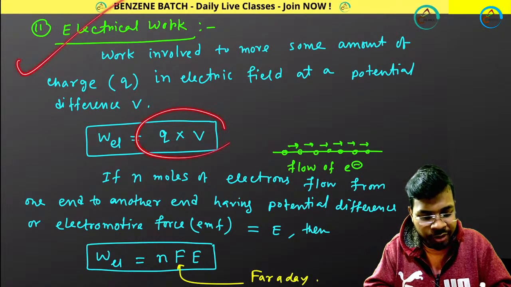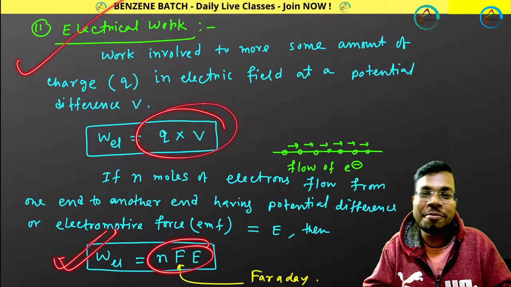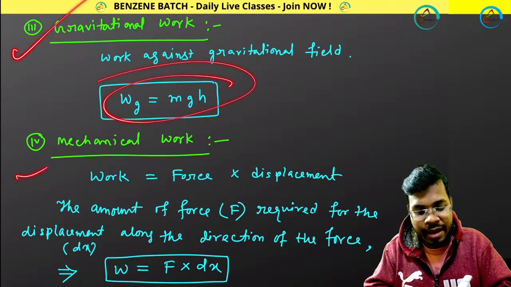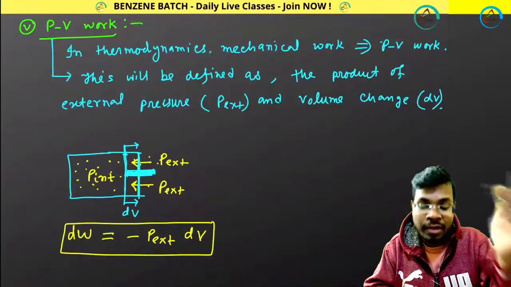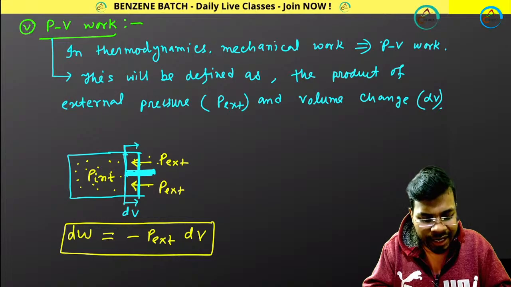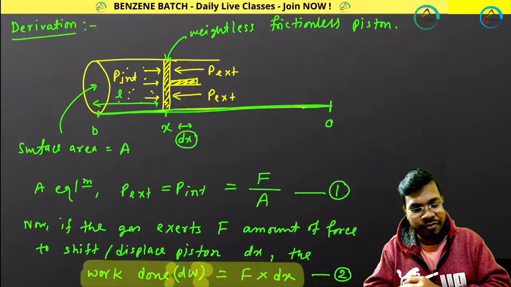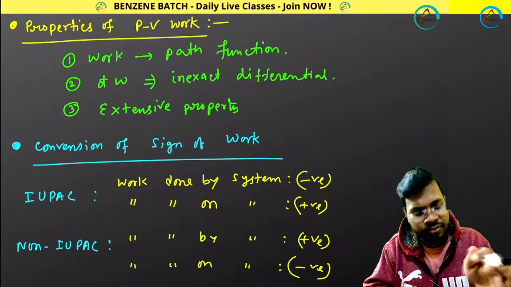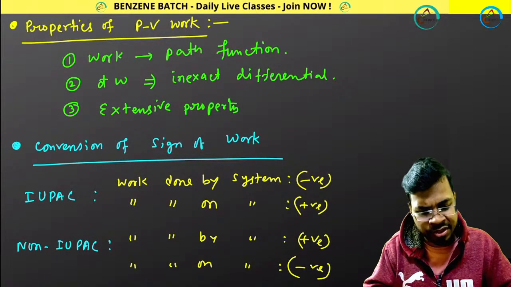Electrical work: Q into V or nFE, you know this from electrochemistry. Gravitational: mgh. Mechanical: F dx. And PV work will be minus P external dV. I have derived how you get this minus P external dV. Forget about the derivation, you don't need to remember it.